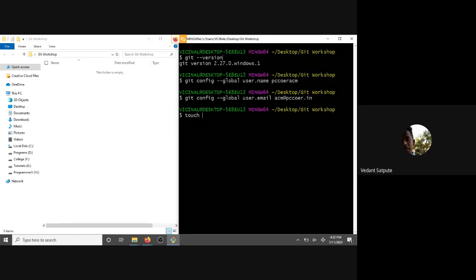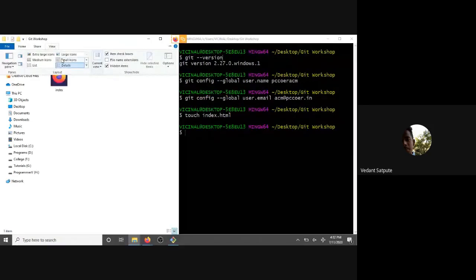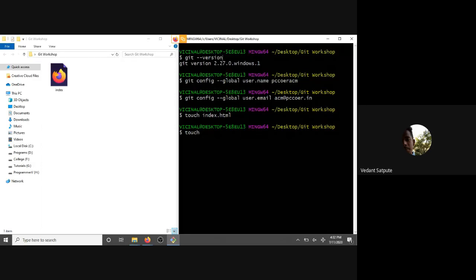Now the next command is touch. This is actually a Linux type of command, used to create new files. Suppose I have to create a new file named index.html. If you know what an HTML file is, it is a web page file. When I do this, you can see an index.html page is created here. So you can use the touch command to create different types of files.